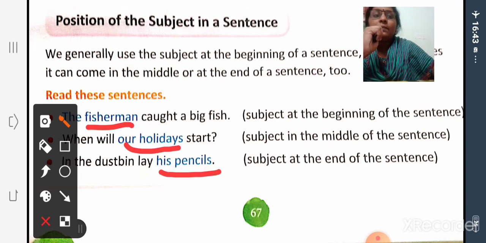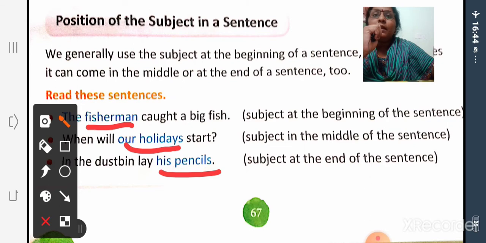Sometimes the arrangement of subject and predicate in a sentence may be changed depending on what is being said or how it is being said. So we generally use the subject at the beginning of a sentence, but sometimes it can come in the middle or at the end of a sentence. So that is another rule. So remember all these points.